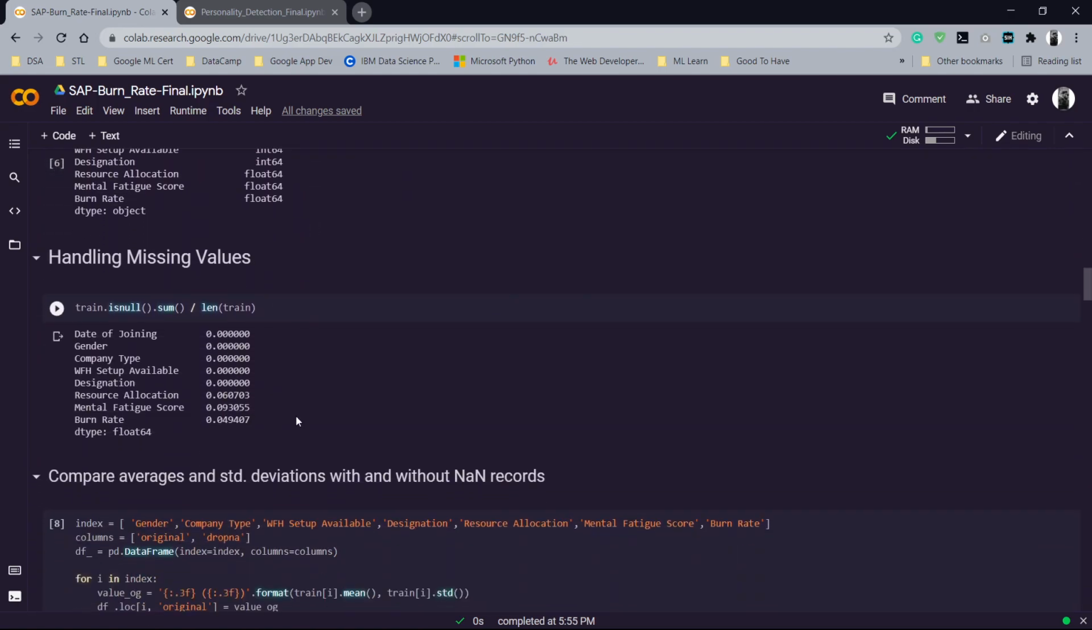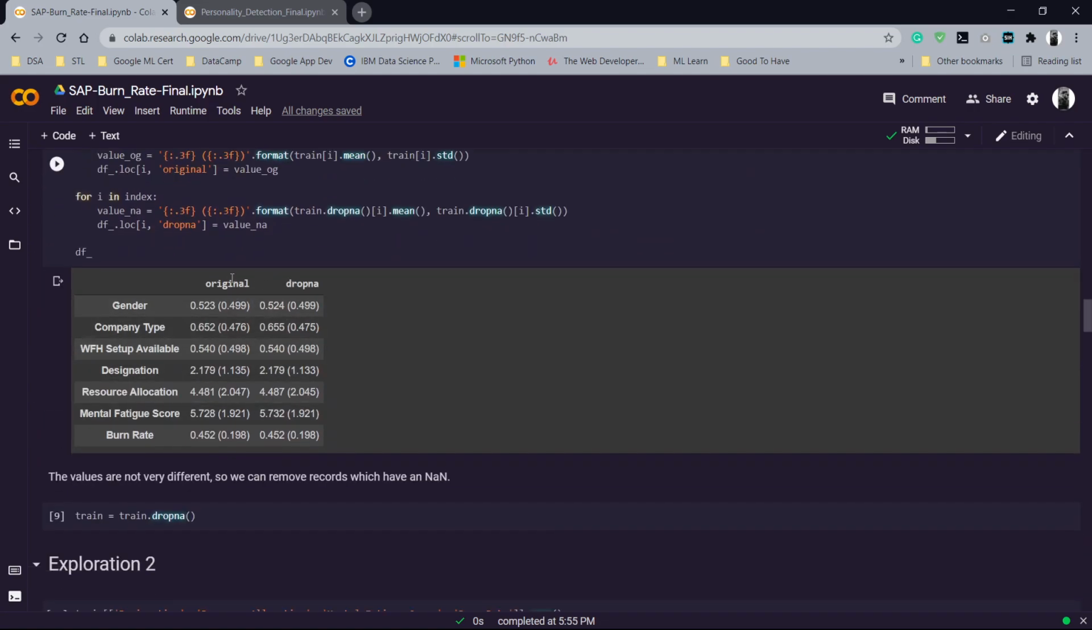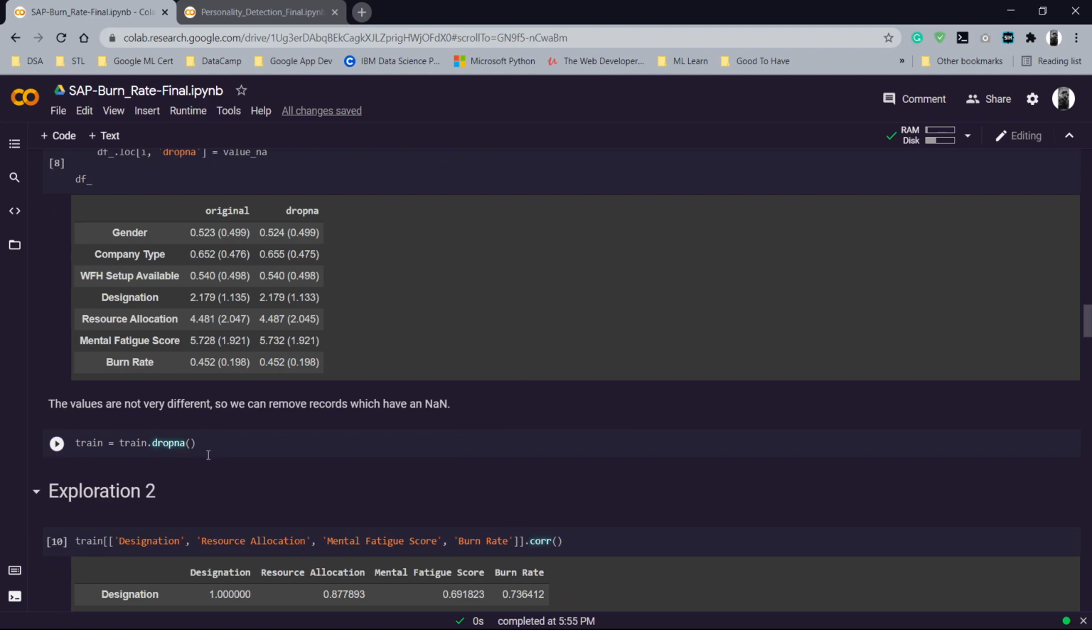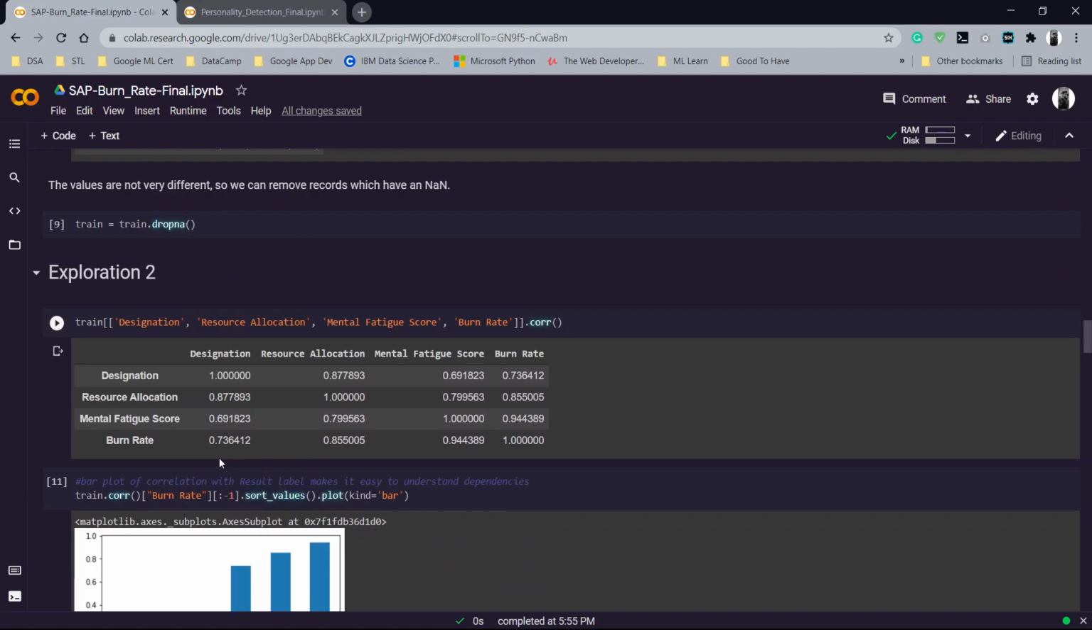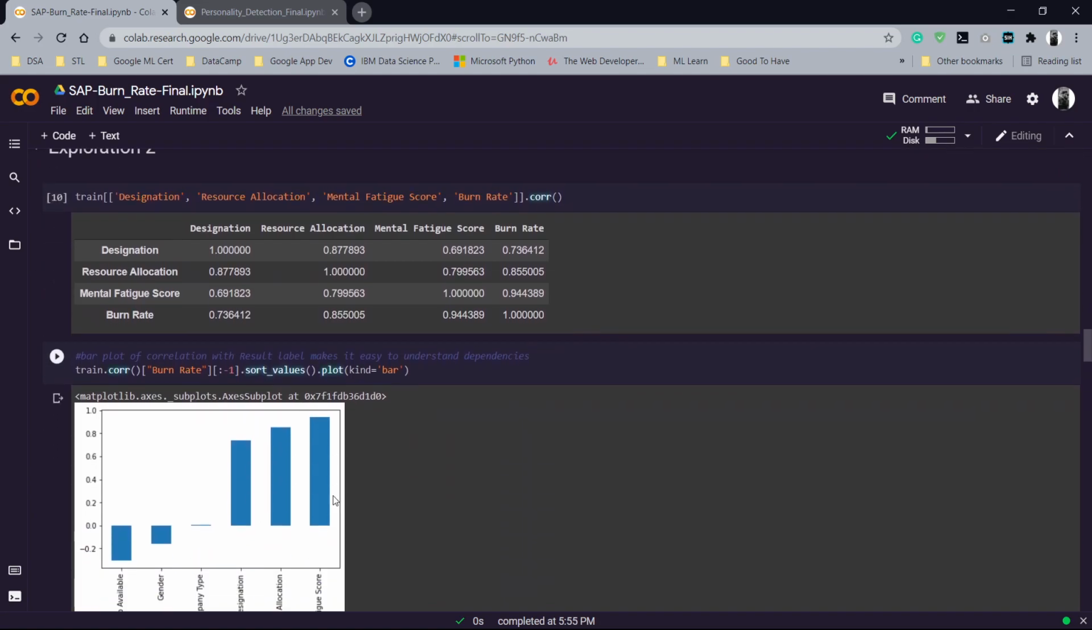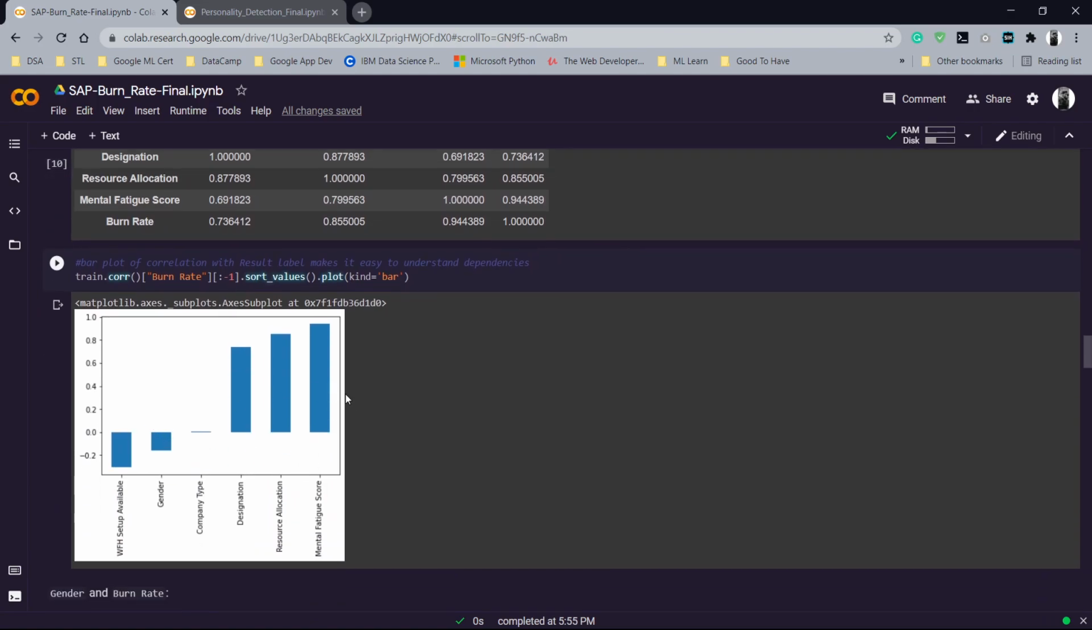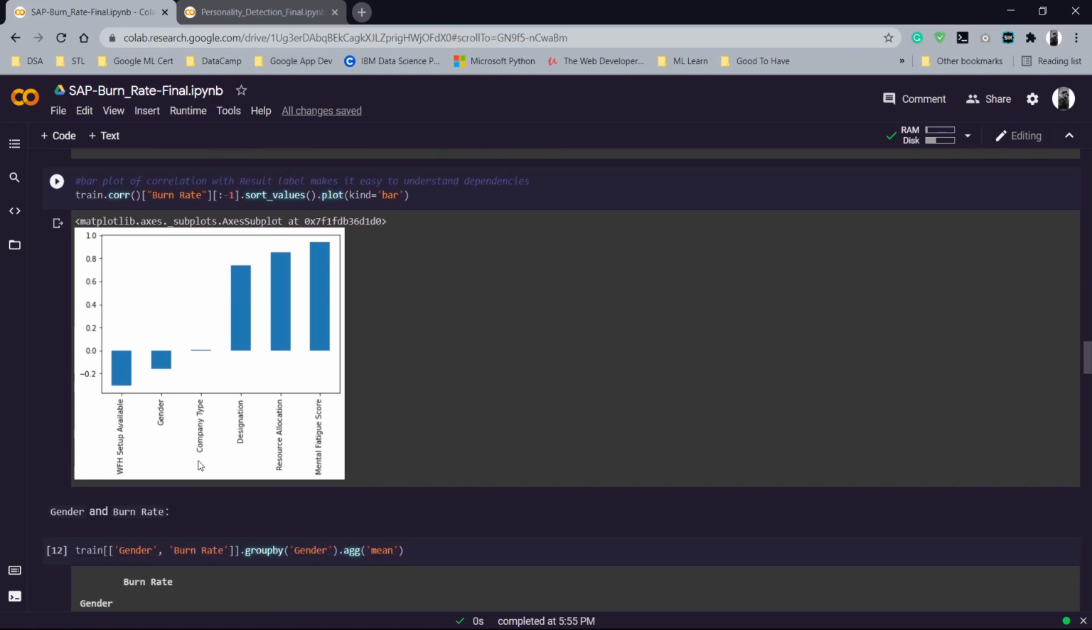One of the most important parts was handling the missing values, and as we can see here, dropping out the missing values did not have a massive effect on the average values of each. So we decided to directly just drop the values instead of doing any pre-processing on them, following which we saw how each different column affects the output, that is the burn rate, using the correlation graph. And as we can see, the mental fatigue score and the resource allocation have a very high correlation, while the company type and gender have low or negative correlation as well.